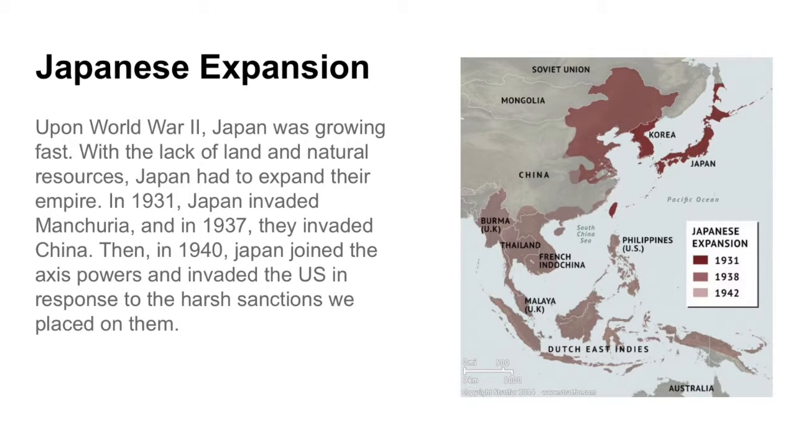Approaching World War II, Japan was growing fast, and with the lack of natural resources, Japan had to expand their empire. So they invaded Manchuria and China. Then they joined the Axis powers and invaded the U.S. in response to the harsh sanctions we placed on them.